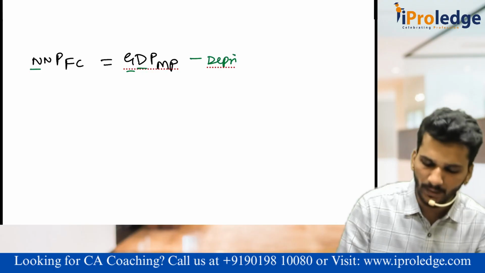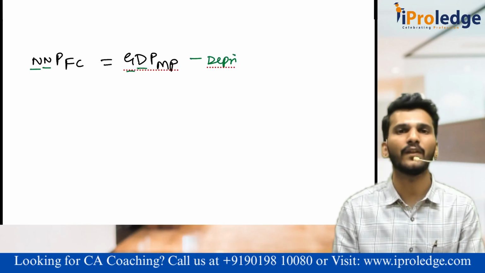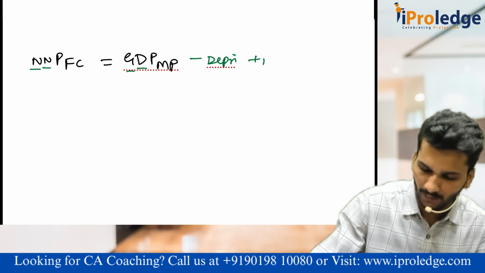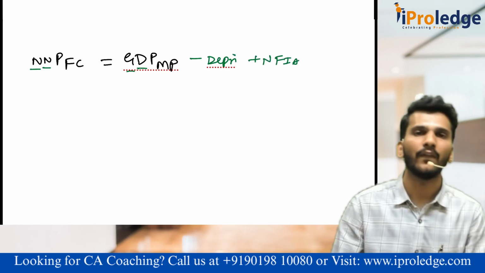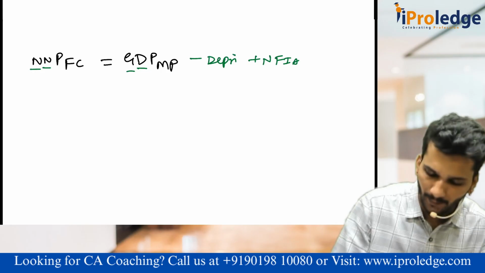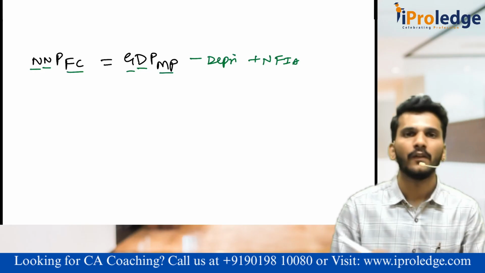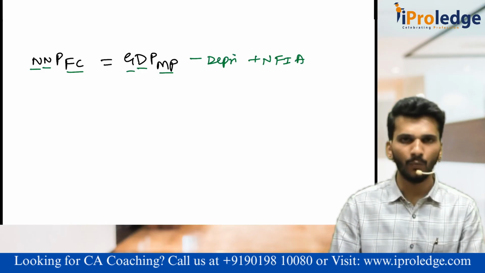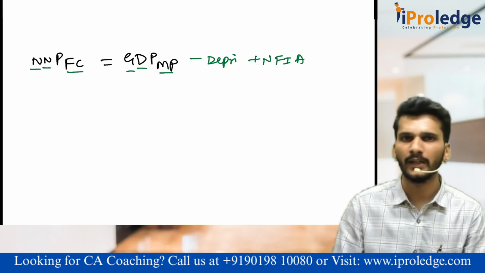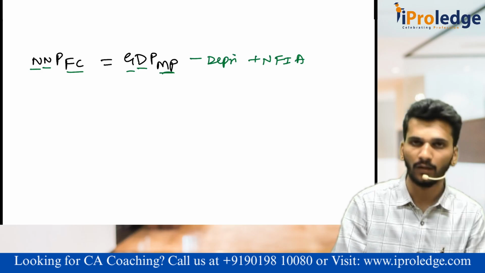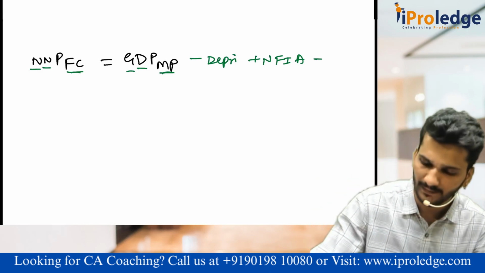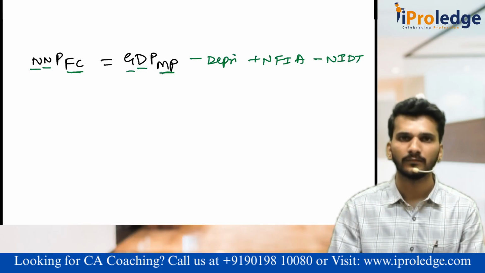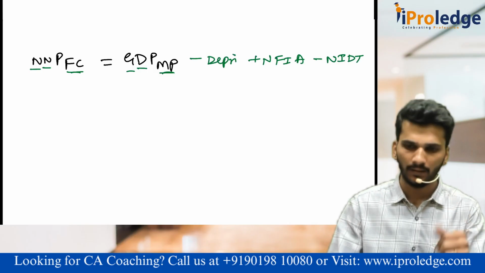Then we have domestic, we want national. The difference, NFIA, plus or minus? Plus NFIA. Then we have market price, we want factor cost. What is the difference? The NIDT. Should it be added or deducted? We have market price and factor cost, so we should minus something. Minus NIDT. Is it okay? Yes, sir.